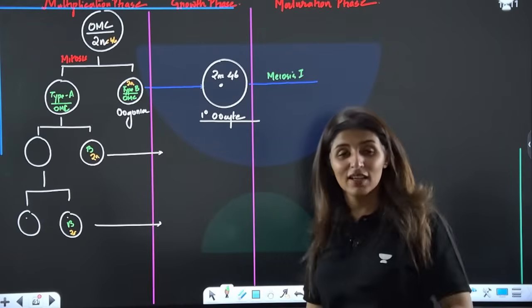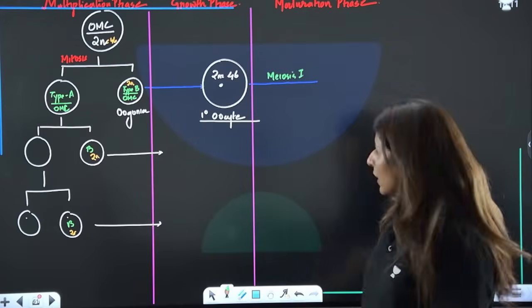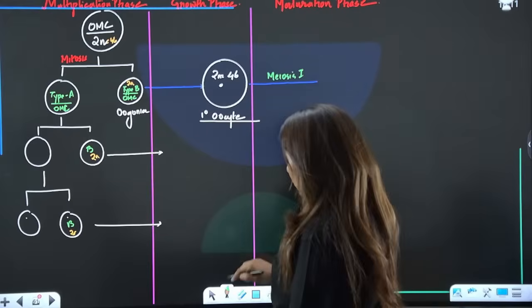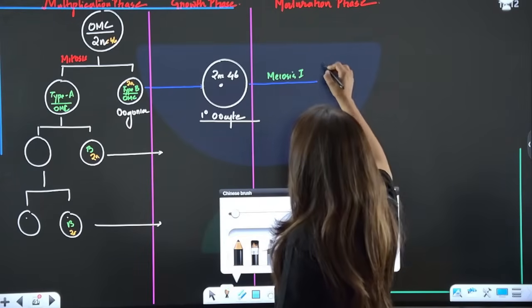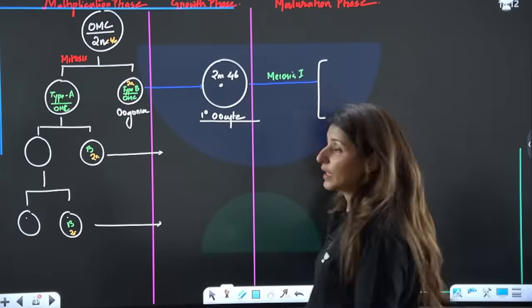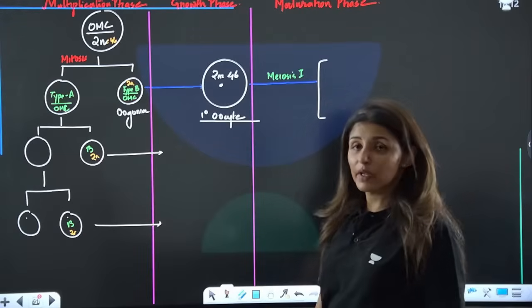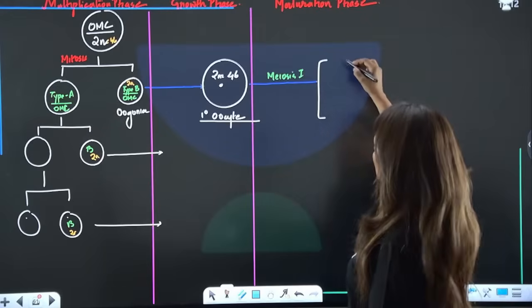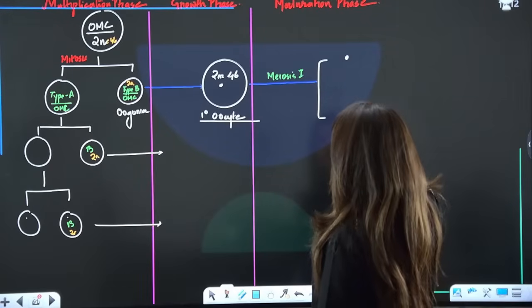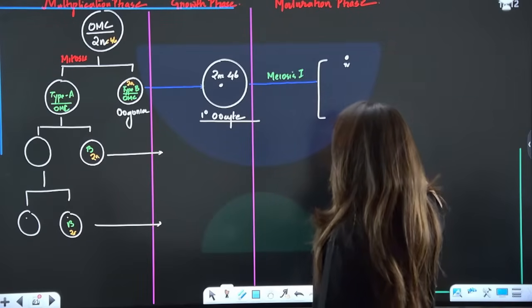During sperm production, what happened? It gave rise to 2 equal cells. Yes or no? But here, in case of females, when meiosis 1 occurs, there is equal distribution of the genetic material. So this gets half, this gets half.